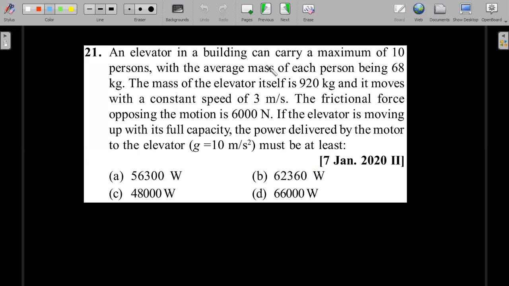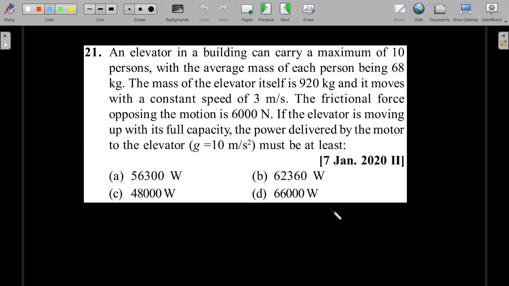An elevator in a building can carry a maximum of 10 persons with average mass of each person being 68 kg. The mass of the elevator itself is 920 kg and it moves with a constant speed of 3 meters per second. The frictional force opposing the motion is 6000 Newton. If the elevator is moving up with its full capacity, the power delivered by the motor to the elevator must be at least. Lot of English, but as you are reading on your scribble pad, as you keep drawing the diagram, the picture becomes very clear.